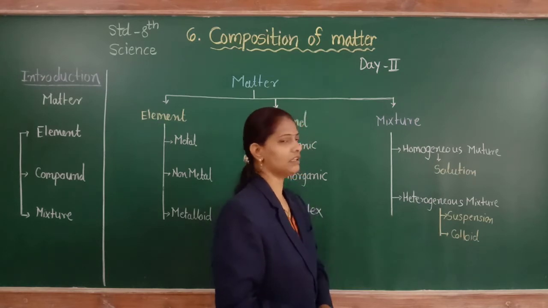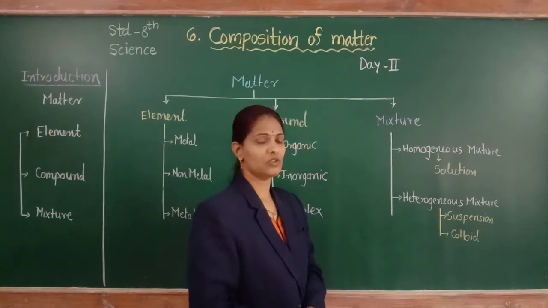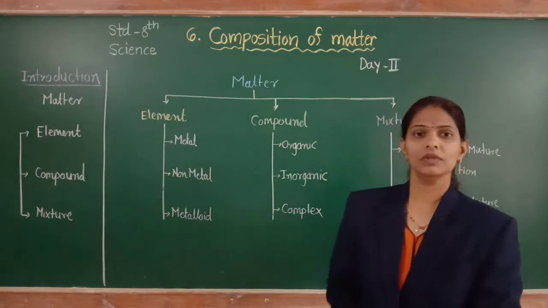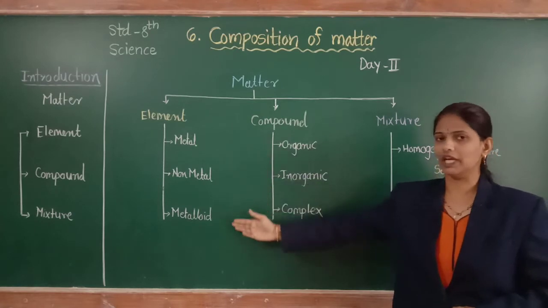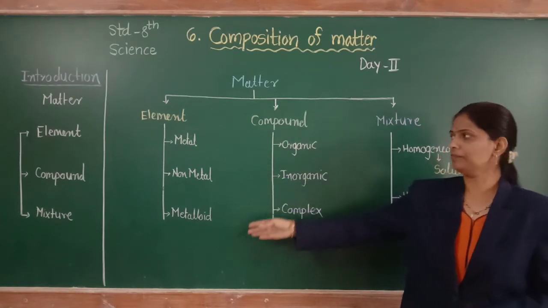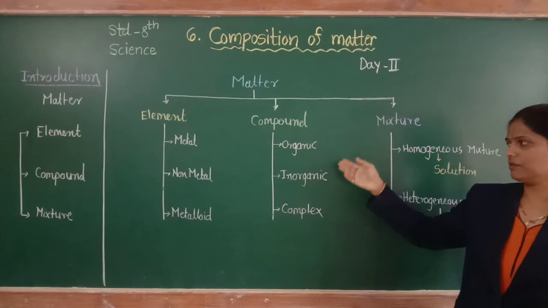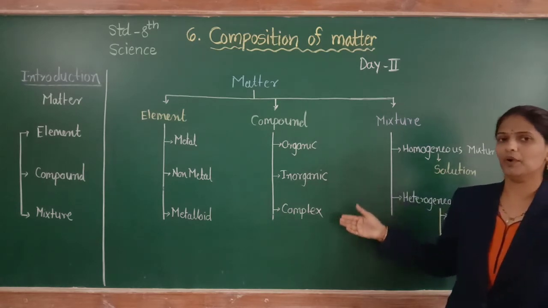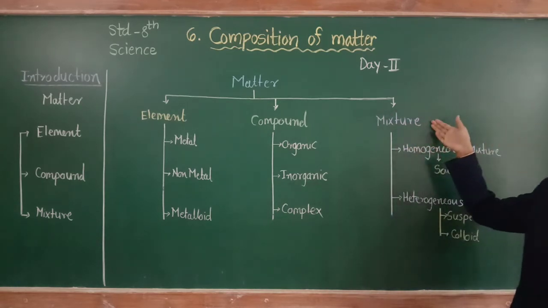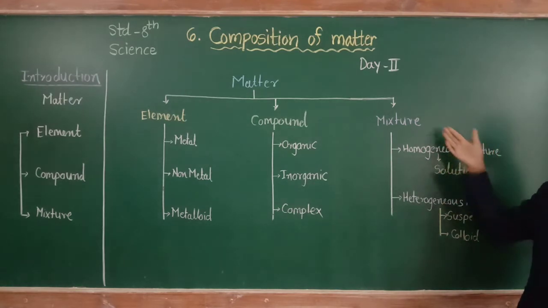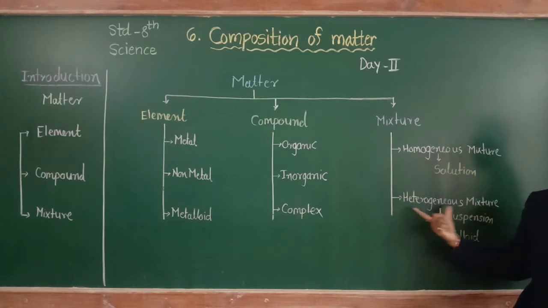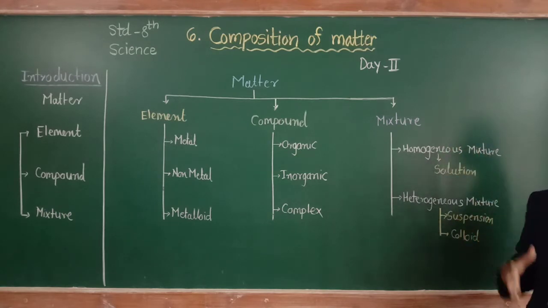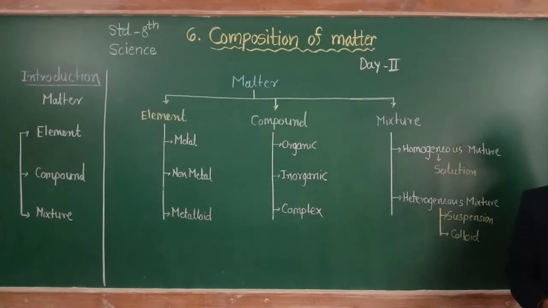Suspension and colloid are heterogeneous mixtures. So element is classified into three types: metal, non-metal and metalloid. Compound is classified into organic, inorganic and complex compound. Mixture is divided into homogeneous mixture, example solution, and heterogeneous mixture, example suspension and colloid. Write down this concept chart in your notebook.